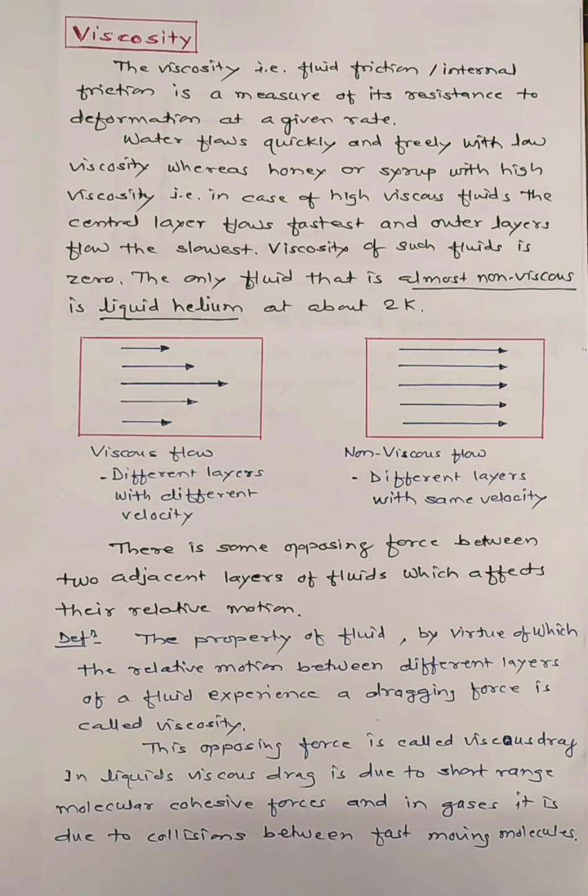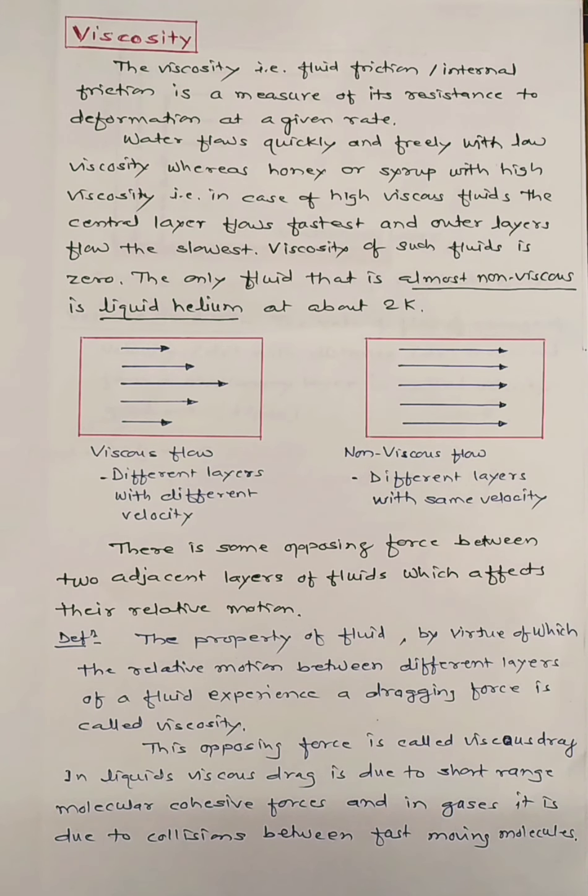On the contrary, consider non-viscous flow, where all the layers are moving with the same velocity as shown in the diagram. The viscosity of such fluids is 0, and they are non-viscous.